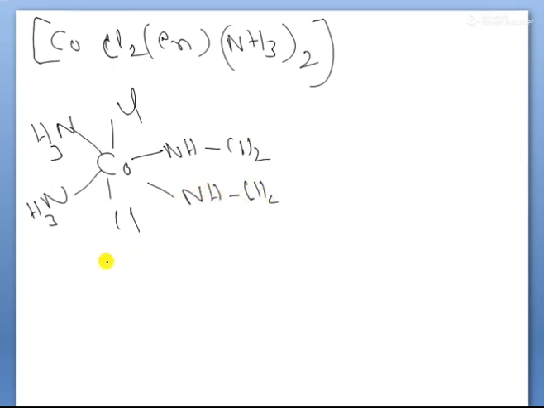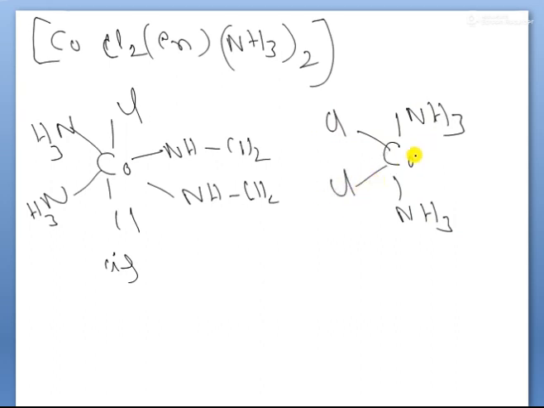So this is the cis form, whereas here is the trans form: NH3, here NH3, again here Cl, NH, CH2, NH, CH2. Now this is the cis form, and this is the trans form.